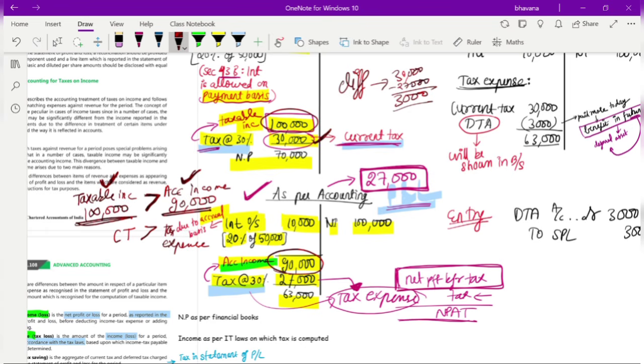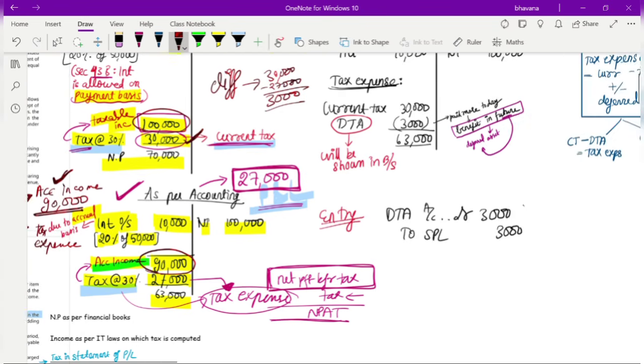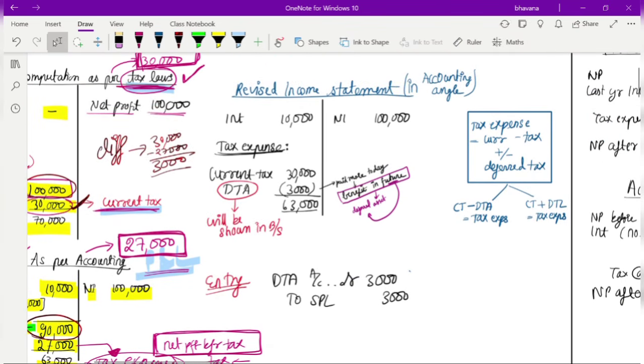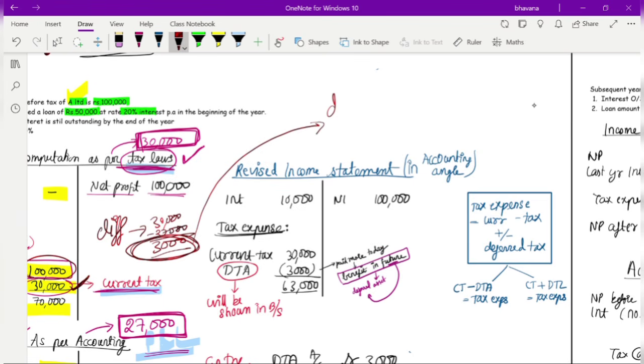Okay. So until now I hope you have understood. Now what happens is that this 3,000 rupees difference, you will record as your deferred tax. So now we are going to prepare a revised income statement, that is, an income statement only from the accounting angle, not from the tax angle. So now let's prepare a revised income statement.